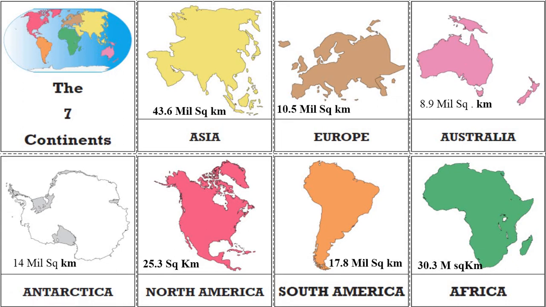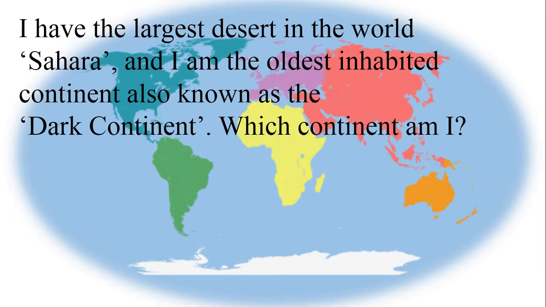Right. Now you are going to answer a set of questions. Actually, this is a riddle. I have the largest desert in the world, Sahara, and I am the oldest inhabited continent, also known as the dark continent. Which continent am I? Sahara is located in the continent of Africa. This is the continent of Africa.